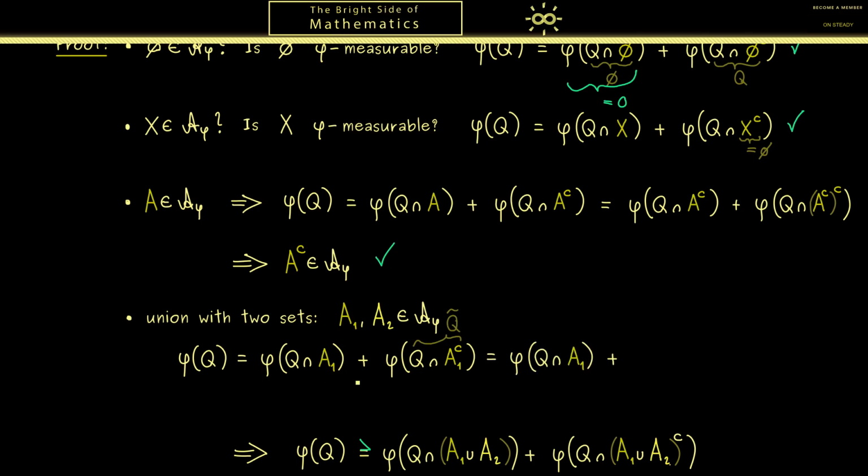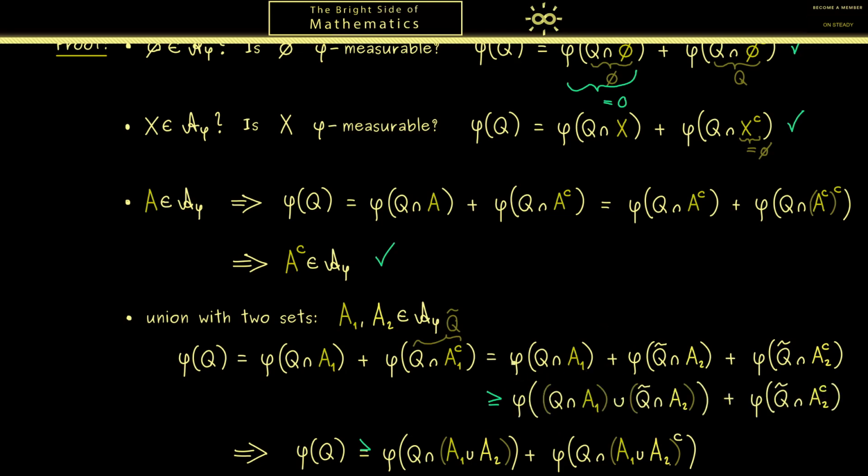Which means we don't change the first part, but then we have two more terms, which look like phi of Q tilde intersected with A2 plus the same with the complement. However, remember, in the end we only want two terms. Hence, the overall idea now is that we put the first two terms together. And in fact, we are allowed to do this using the sigma sub-additivity of the outer measure phi. This means we get an inequality; this is simply the sub in sub-additivity. And the rest of the property tells us that instead of the plus, we have a union inside of phi.